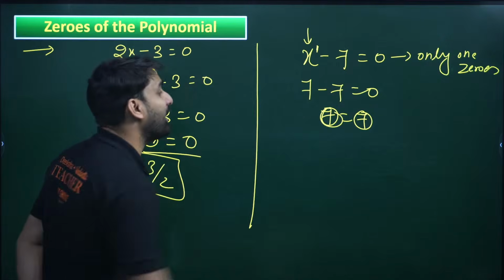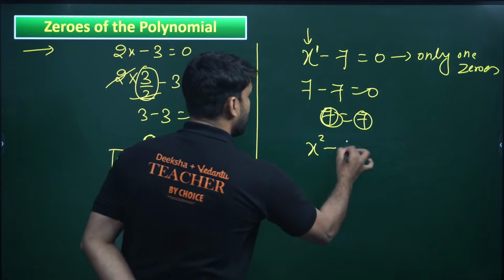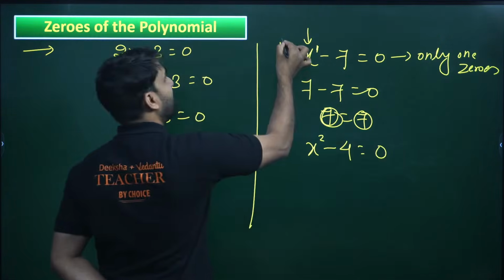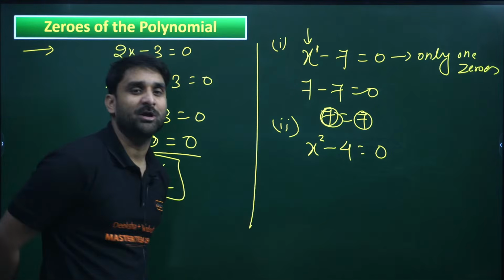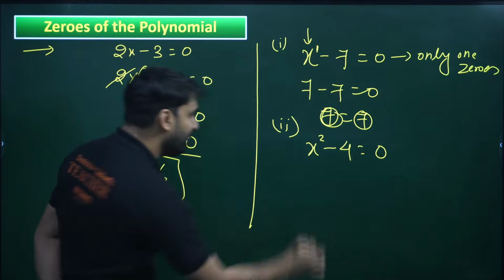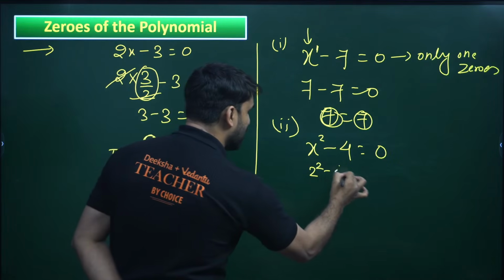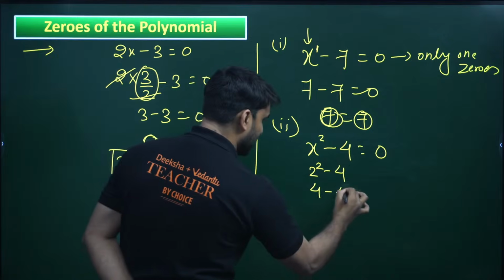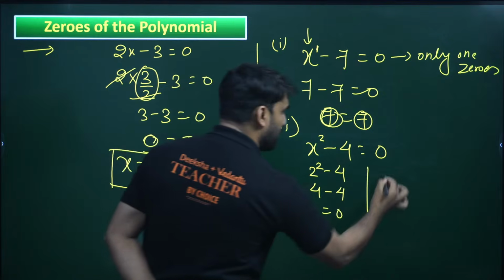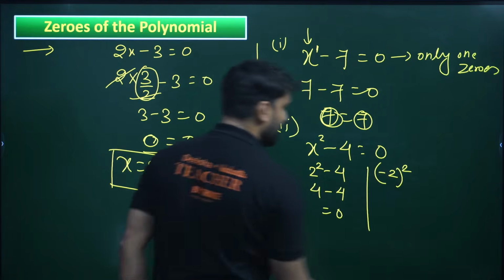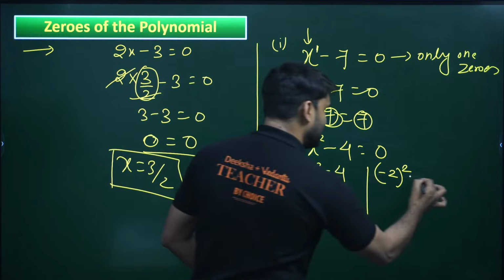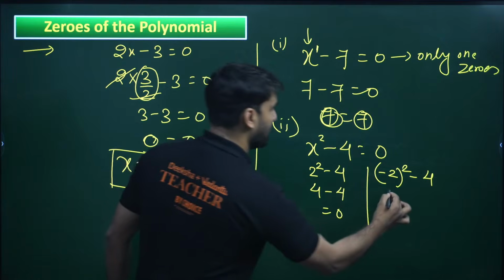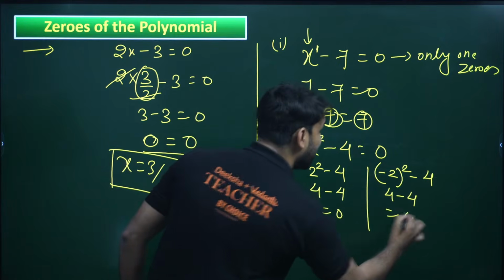But if we talk about quadratic, like x square minus 4 equals to 0, what should be the value of x so that this equation becomes equal to 0? If we put here 2, 2 square minus 4, so 4 minus 4 will be 0. Now if I put minus 2, minus 2 square will become positive 4, minus 4, again we are getting 0.